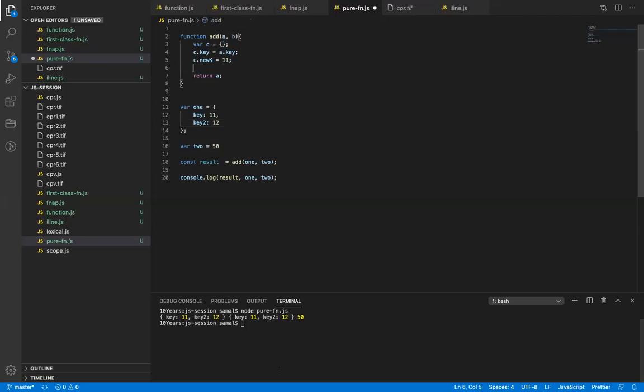But if I do something like this, it modified the value. That means it violated the concept of a pure function. See, it changed in both: it changed here, it changed in my result, and the original also changed, right? So it violated the concept of pure function. Now do you understand? Yes sir.